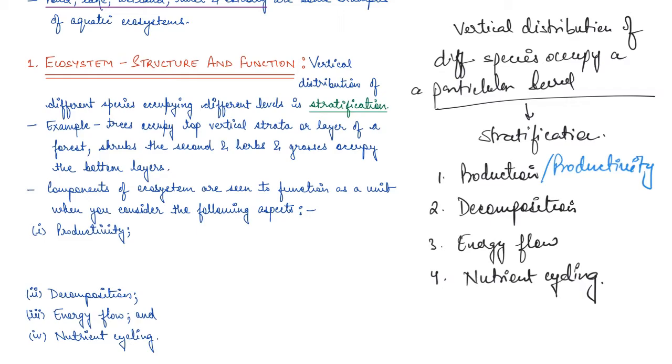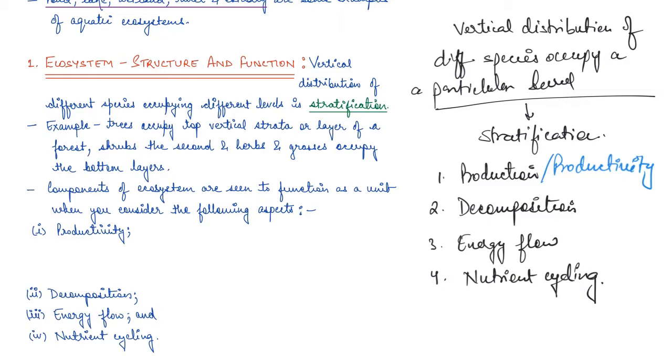So these are the producers. Then we have the consumers. Consumers basically are represented by the zooplanktons. There might be some free swimming, there might be some bottom dwelling forms of animals.